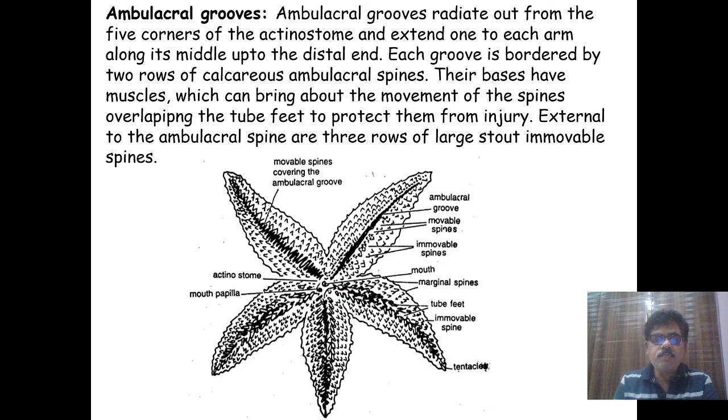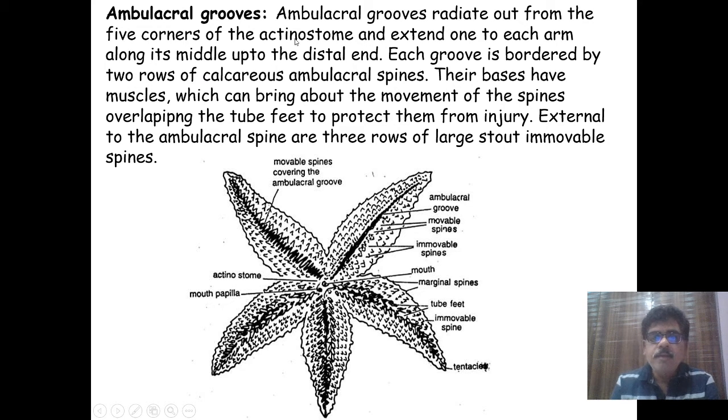The next one is what? The ambulacral grooves. These are also present on the oral surface. These ambulacral grooves radiate from the 5 corners of the actinostome. This is the actinostome or the mouth, and from the 5 corners of the mouth they radiate, and we call them the ambulacral grooves.